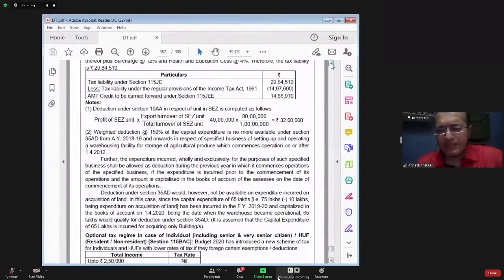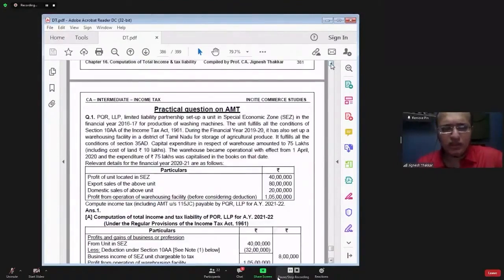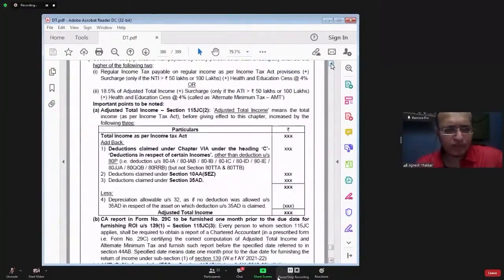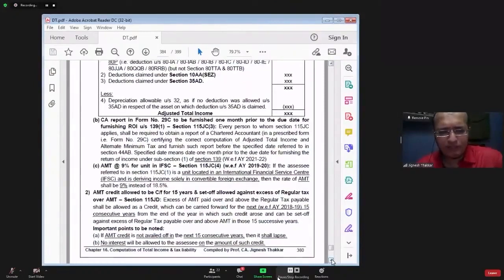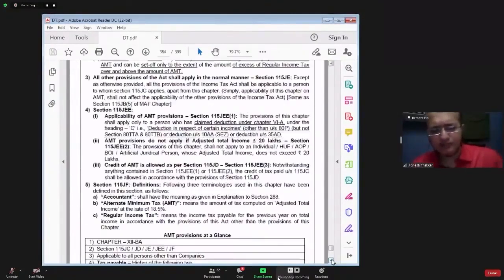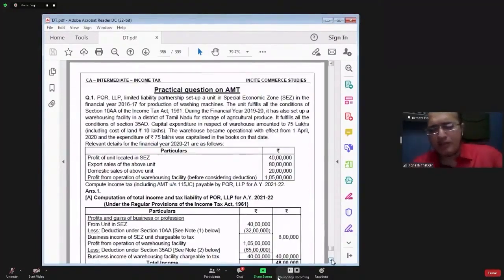One is section 115 BAC, which is newly inserted by Budget 2020, and the other one is AMT provisions. See, this chapter starts on page number 380. Page number 380 and page number 381 are the provisions relating to alternative minimum tax. This alternative minimum tax was asked as part of an examination question. In November 20, it was forming part of a compulsory question.